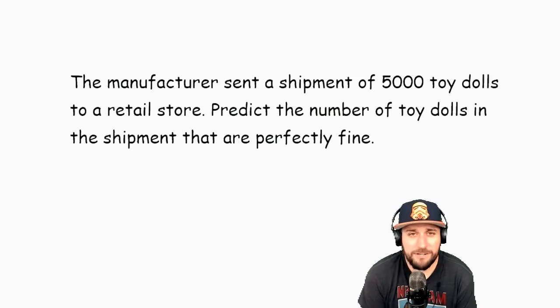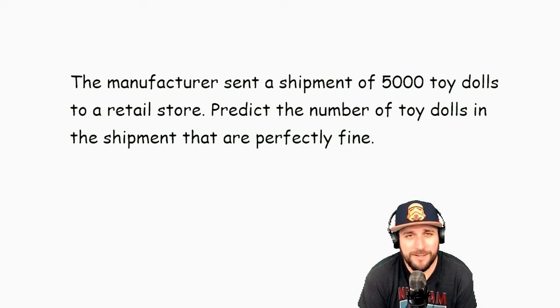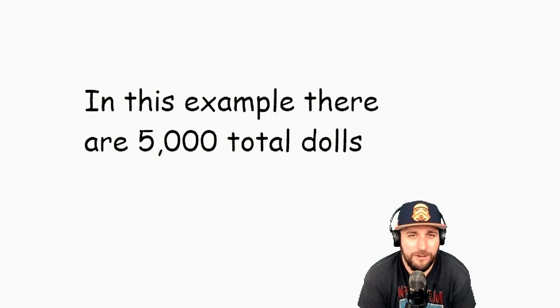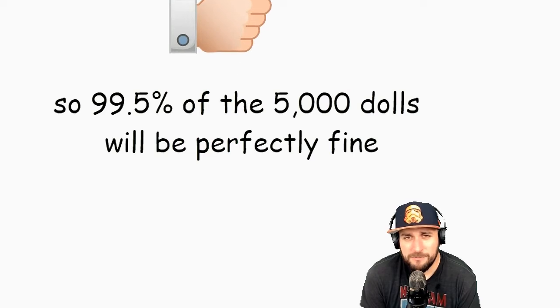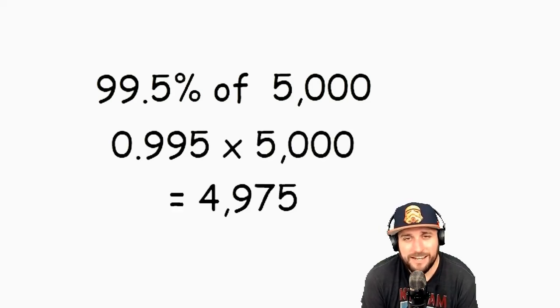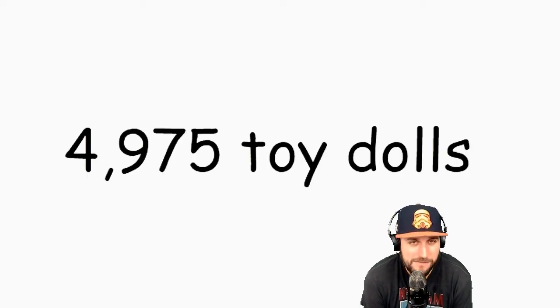On example B, the manufacturer shipped 5,000 dolls to a retail store, and we want to predict the number of those dolls that will be perfectly fine. We can use our answer from example A to help us. I know that the experimental probability is 99.5% that a doll will be fine. So if there's 5,000 total dolls, 99.5% of those should be fine. There are a lot of ways to find percent of a number. I'm going to change my percent into a decimal and multiply. So 99.5%, that's 0.995 times 5,000, and I get my answer of 4,975. So out of the 5,000 dolls, 4,975 of them will be perfectly fine.